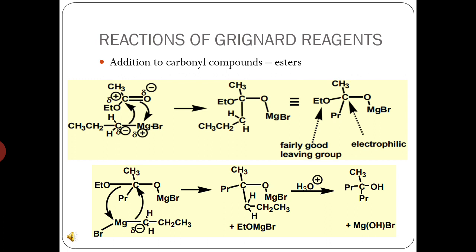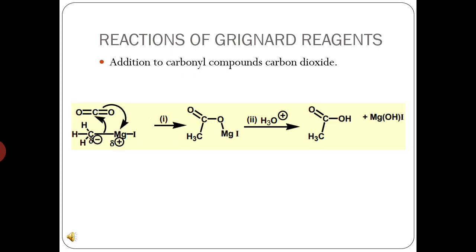The final reaction of the carbonyl compounds is the reaction of carbon dioxide with the Grignard reagent. When carbon dioxide reacts, one of the C=O bonds interacts with the Grignard reagent, leading to the formation of carboxylic acid. Mostly the addition reaction mechanism is quite similar.